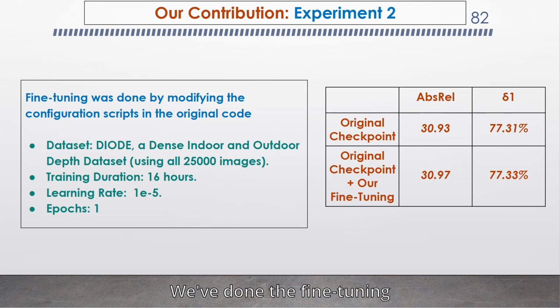We've done the fine-tuning by using the original code. Right, so we have 2 different configurations. If we look at the results, we can see that our fine-tuning has made the delta 1 score bigger, which is better. However, it also made the absolute relative error bigger, which is not good. So this experiment again showcases the zero-shot capabilities of the model.